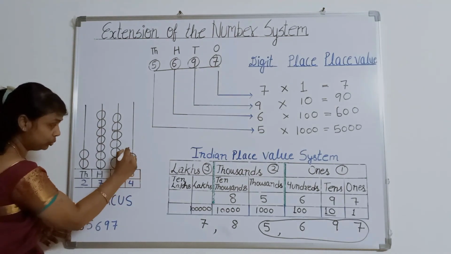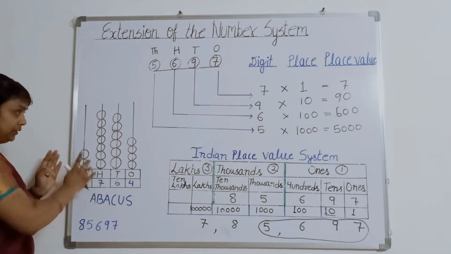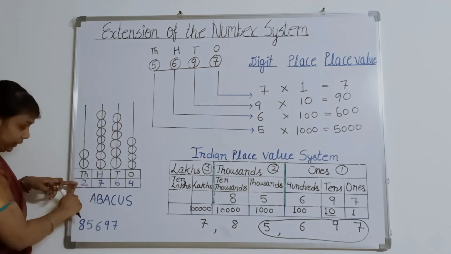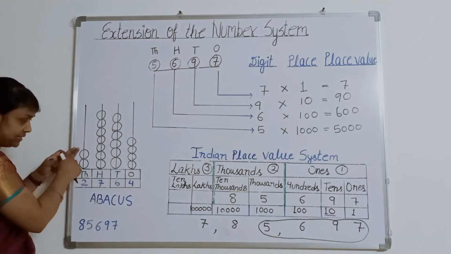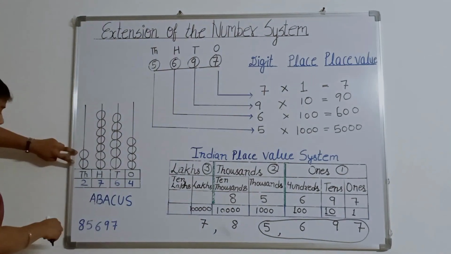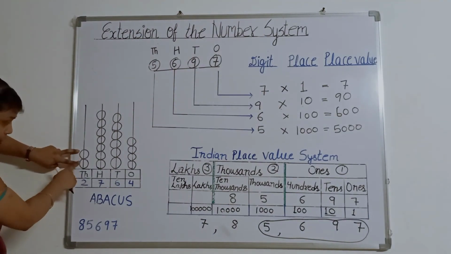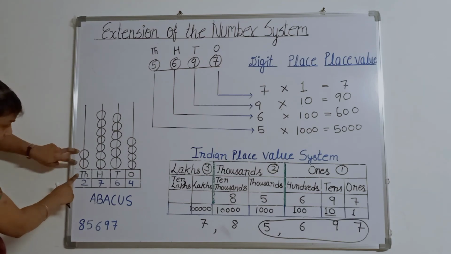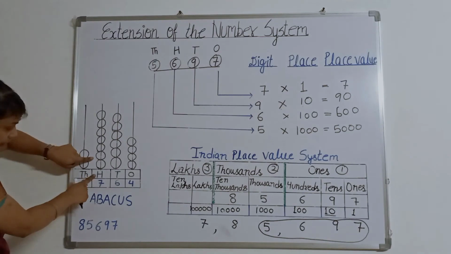1, 2, 3, 4. So you can read this number from here also, or you can read it after seeing these beads. So these are 2 beads. So how will we read? 2000. These are 7 beads, so 700.